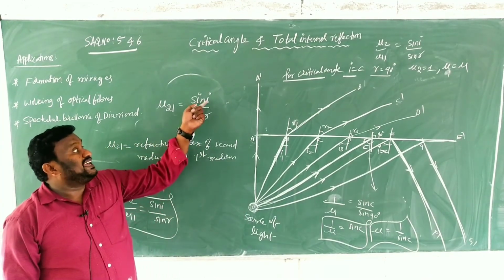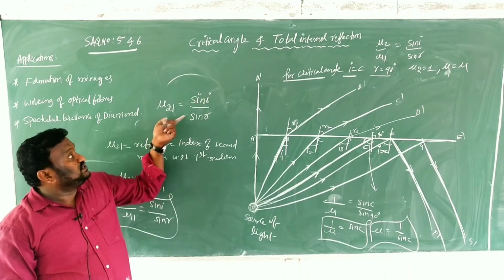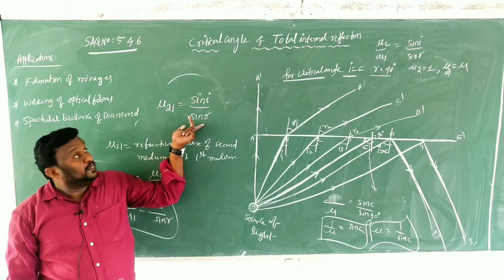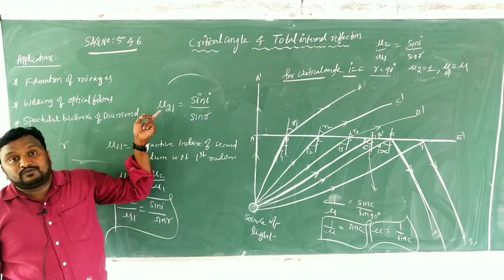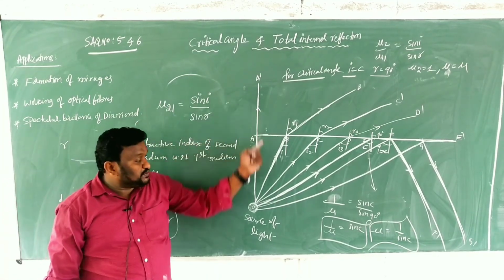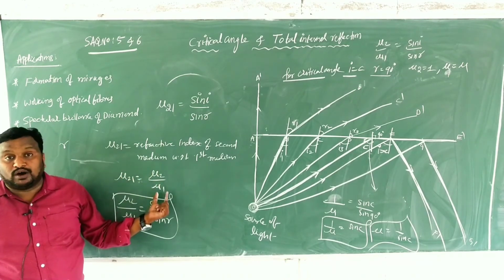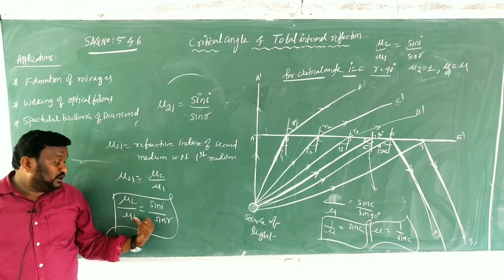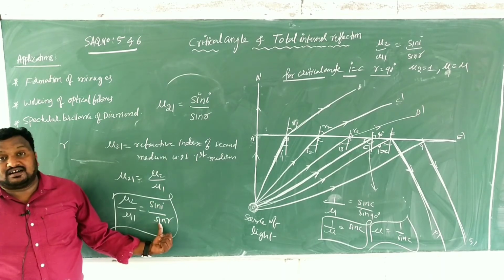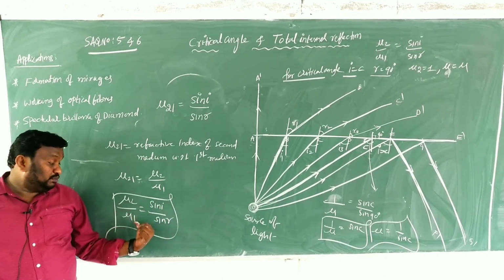Mu 2 1 is equal to sin I by sin R. Then mu 2 1 is what? Refractive index of second medium with respect to first one. That is what you write. Mu 2 1 is equal to mu 2 by mu 1. Then mu 2 by mu 1 is equal to sin I by sin R. And mu 2 value is 1 and mu 1 is mu.